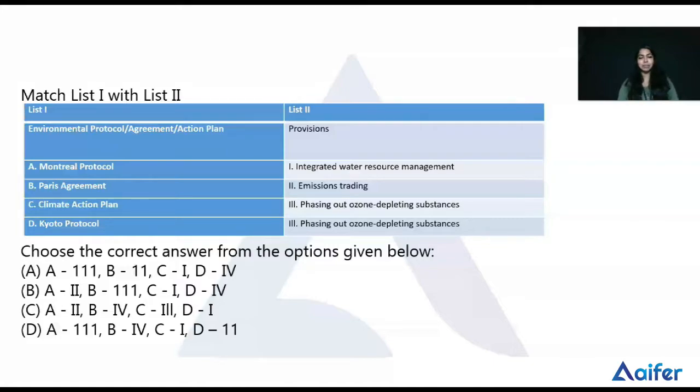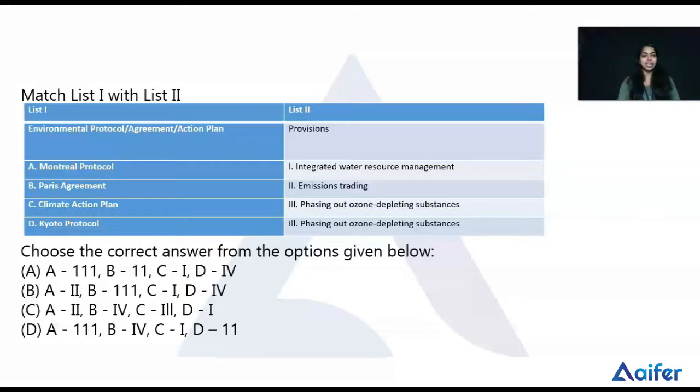So the Paris Agreement is about climate change, to reduce the temperature and the global warming effect. I think the fourth one was about climate change, but there are some spelling mistakes and corrections. So the Paris Agreement is related to climate change.